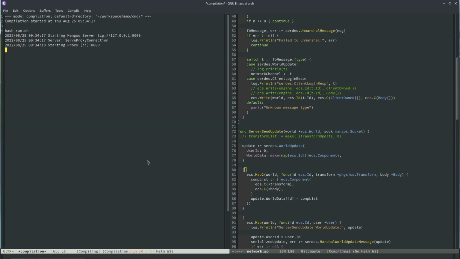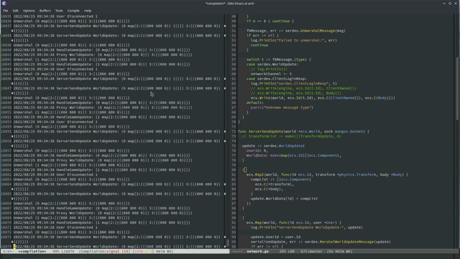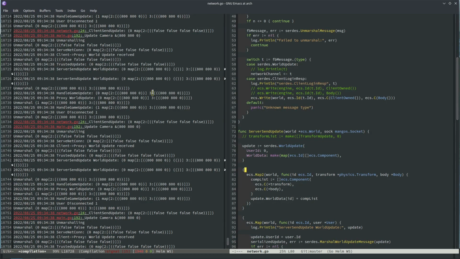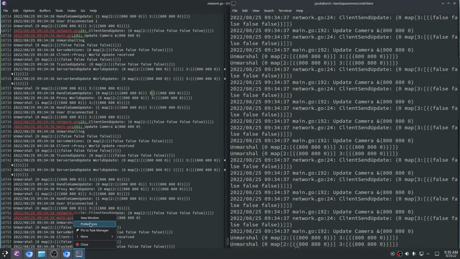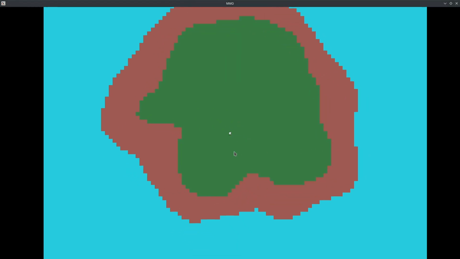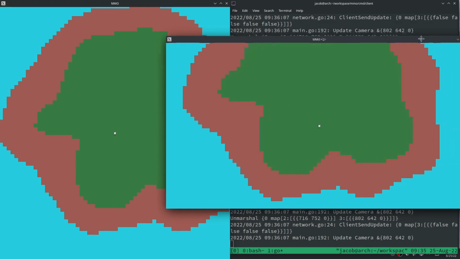Let's launch 2 again and just see. Game update 1, 3. Weird that there's no 2. I think I just have too many printout statements, and Emacs can't handle it. Maybe the Emacs printout thing is just really slow. Okay, that's smoother. But I still don't see the other person. So I think for some reason each client isn't realizing that the person's there.